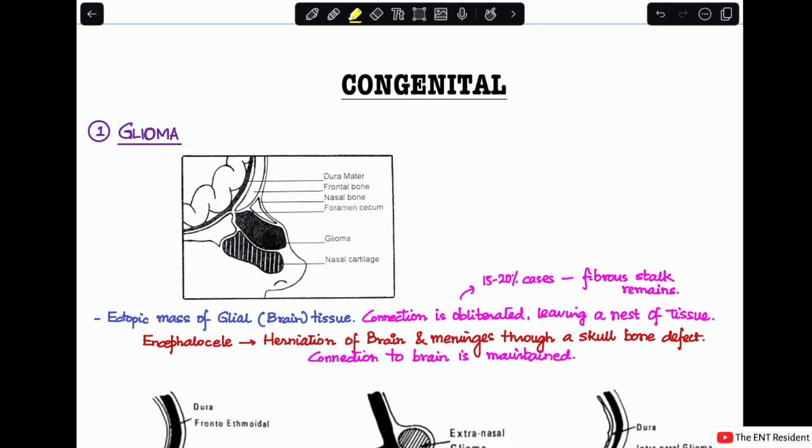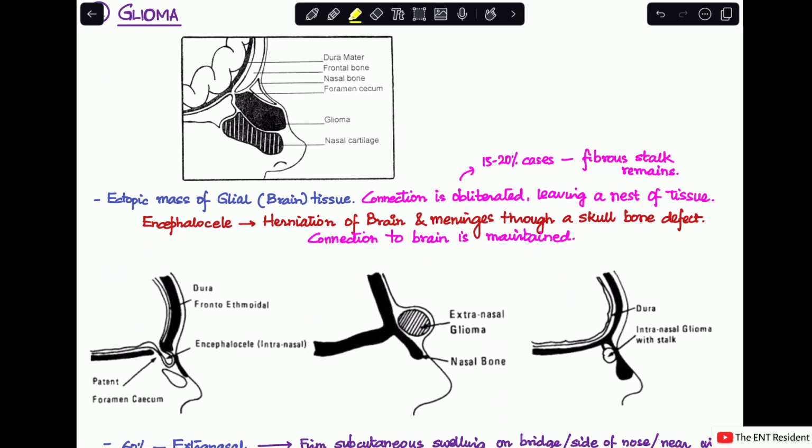Now, you may say that encephalocele is also something that is containing the brain tissue. Then, how is it different from glioma? So, what happens in encephalocele is that you see a herniation of the brain and meninges, which happens through a skull defect, skull bone defect. Whereas here, the connection to the brain is still maintained. It is only herniation of the brain tissue.